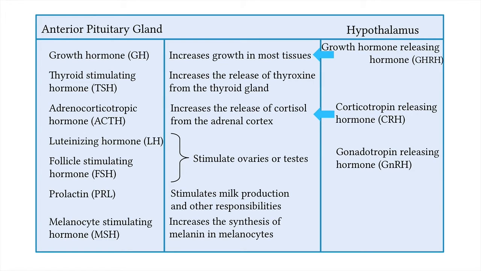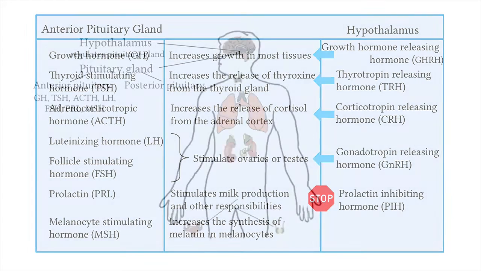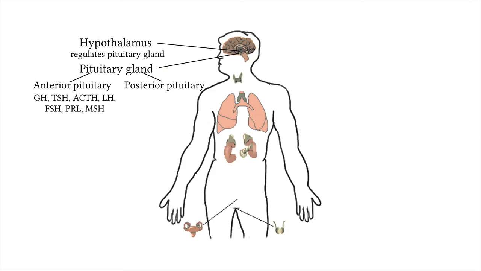Gonadotropin-releasing hormone causes the anterior pituitary to increase its secretion of those hormones that control the gonads, or ovaries and testes. Those would be follicle-stimulating hormone and luteinizing hormone. Thyrotropin-releasing hormone causes the anterior pituitary to release thyroid-stimulating hormone. And there's one more produced by the hypothalamus, but it has an inhibitory effect. It produces an inhibitory hormone called prolactin inhibiting hormone. That reduces the amount of prolactin secreted by the anterior pituitary. So though the pituitary is called the master endocrine gland, the hypothalamus is the master of the master.